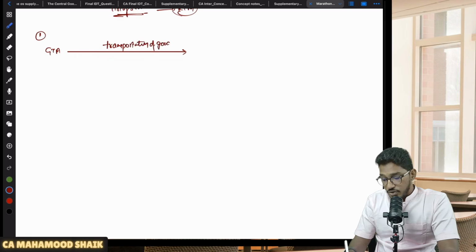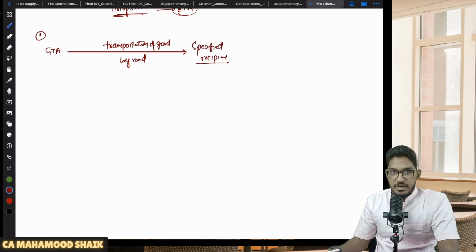Transportation of goods by road. If these services are provided by a GTA to a recipient, not all recipients, but if the recipient is a specified recipient, then RCM will become applicable.